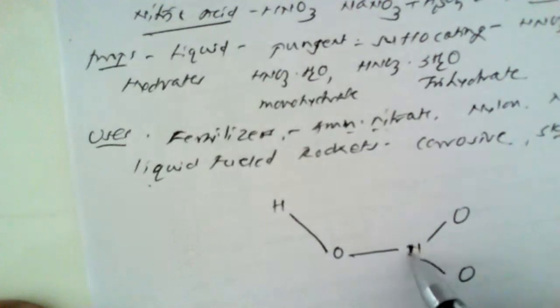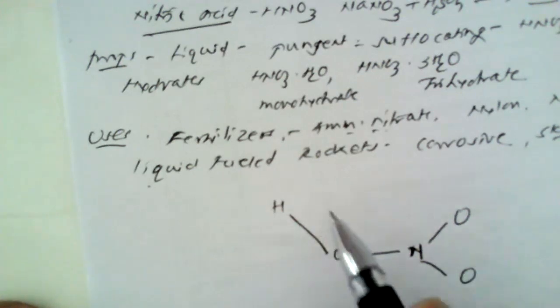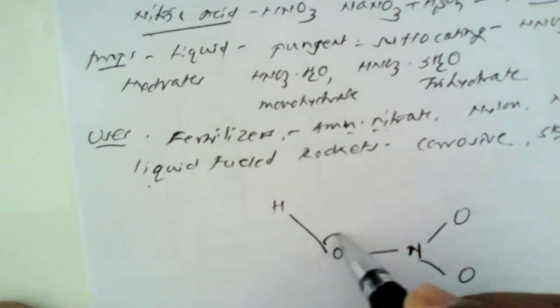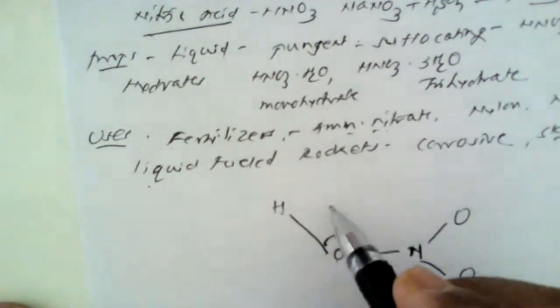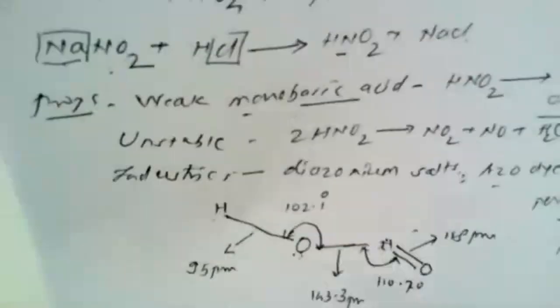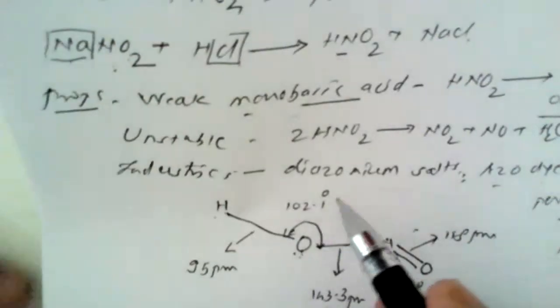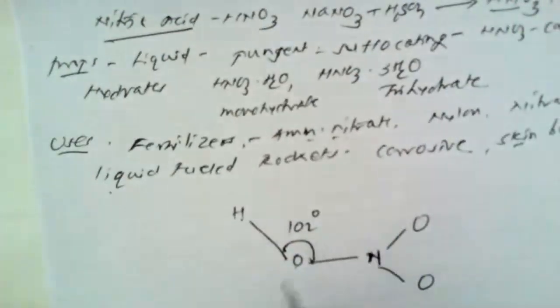Similar bond characteristics are observed in the case of nitric acid. So its structure closely resembles that of nitrous acid. That means here in this hydrogen, oxygen, hydrogen, the bond angle is 102 degrees. In the previous case, it is 102.1 degrees. So it is very slightly lesser than this.